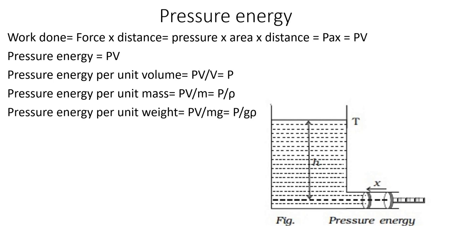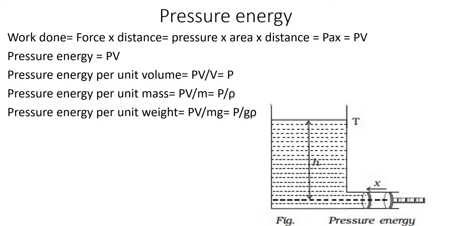Pressure energy per unit weight can be written as PV by mg. So that can be written as P by rho g, where m by V we are writing as rho. Okay. Is it clear? So pressure energy per unit weight is PV by mg, and that is equal to P by rho g. This is known as pressure head. So we can say that there are three types of energy that we discussed: kinetic energy, potential energy, and pressure energy. So velocity head, potential head or gravitational head, and pressure head. Pressure energy per unit weight is known as pressure head, that is equal to P by rho g.